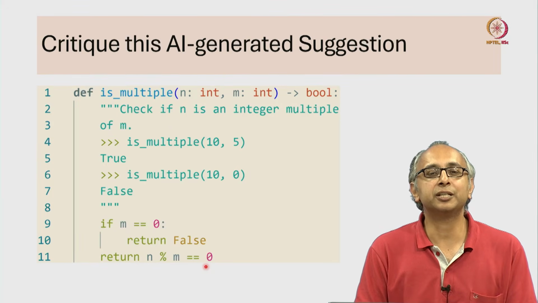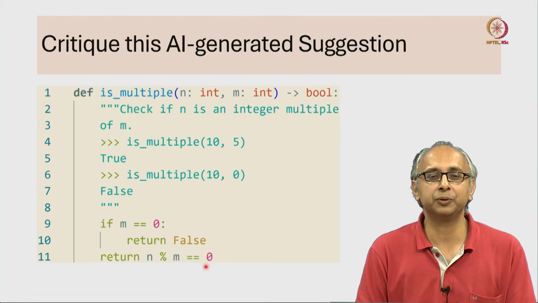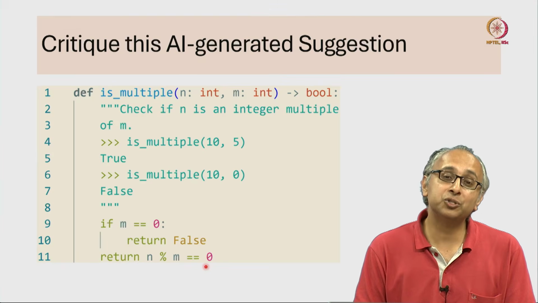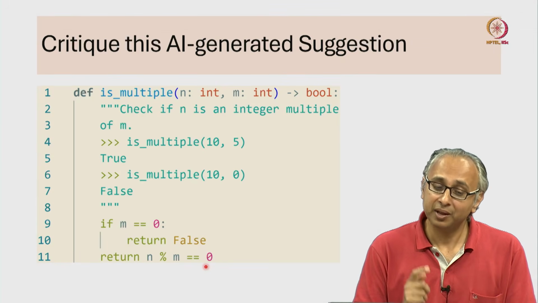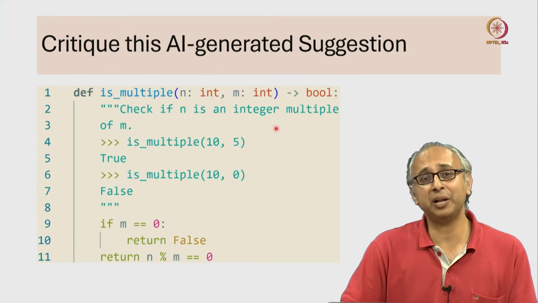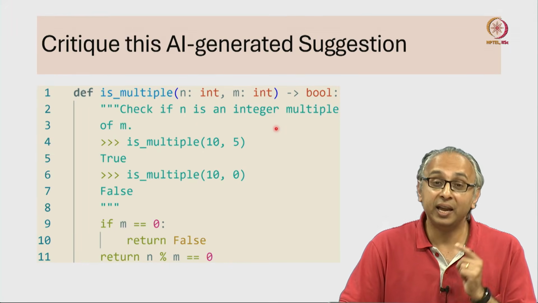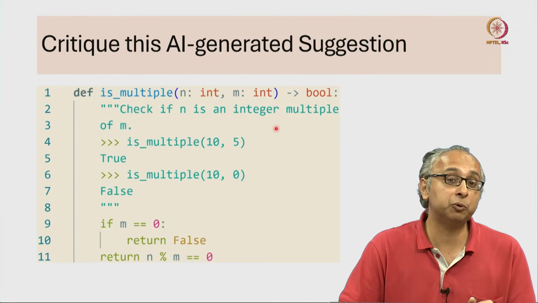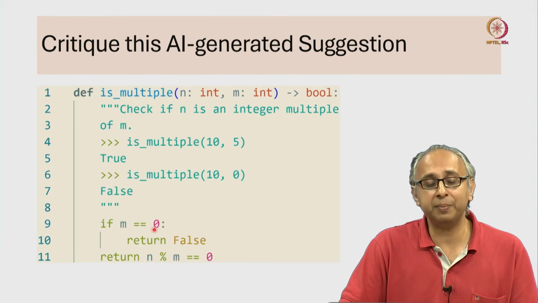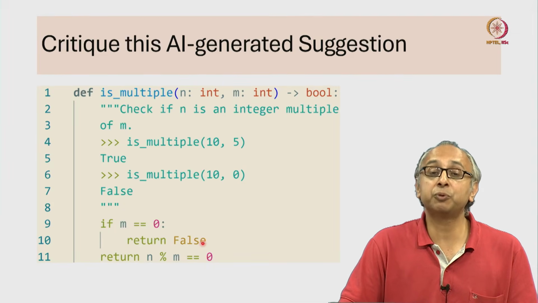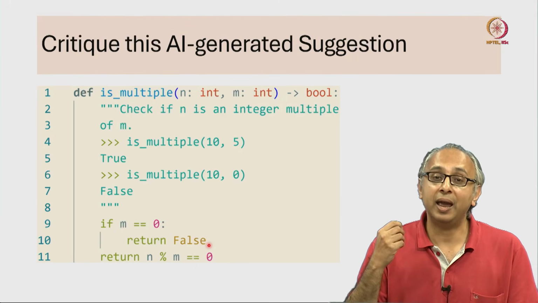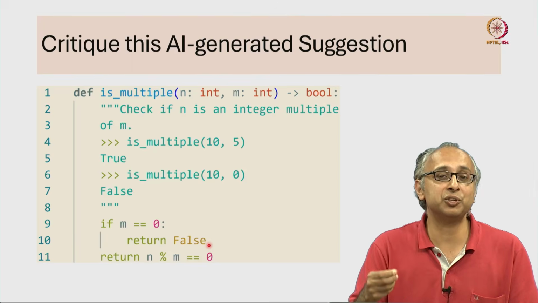But if you look at it carefully, you might still have a doubt. What if m is 0 and n is also 0? Then isn't it the case that n is an integer multiple of m? If n and m were both equal to 0, what would the code do? Well, the code would check if m is 0, which it is, and it would return false. So according to the code, 0 is not an integer multiple of 0.